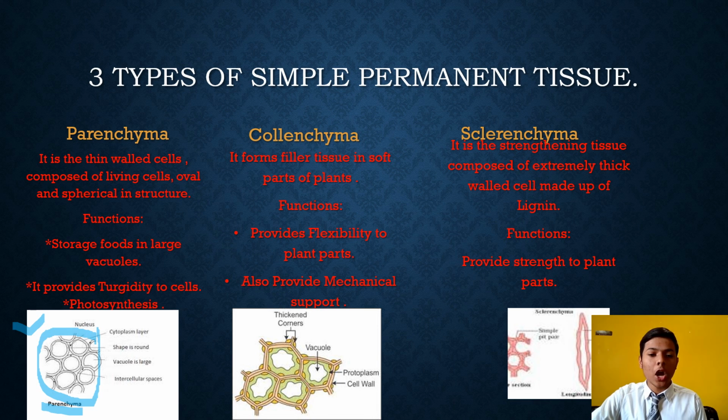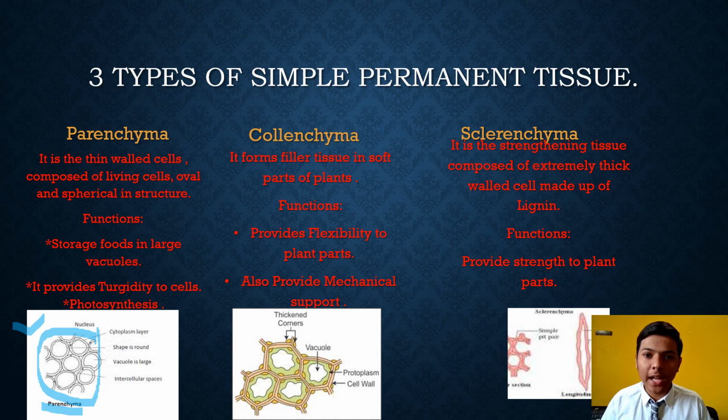Now collenchyma. Collenchyma forms filler tissue in soft parts of plants. It fills the gaps inside the plants.